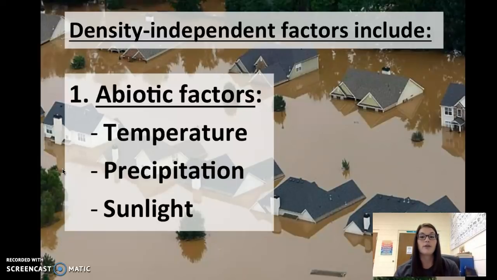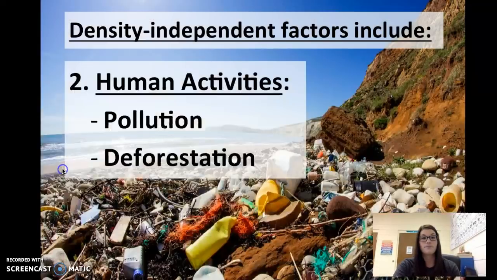It doesn't matter whether you have 3 people living on a street or you have 100 people living on a street. If there is a big flood and it looks like the picture where all the houses are flooded out, there's water everywhere, it's going to affect the population. It's going to affect all the people, whether there's 3 or 1,000. Again, sunlight. Sunlight's important. It doesn't matter whether there's 2 dandelions or 700 dandelions. If there is or is not enough sun, it's going to affect the population living there.